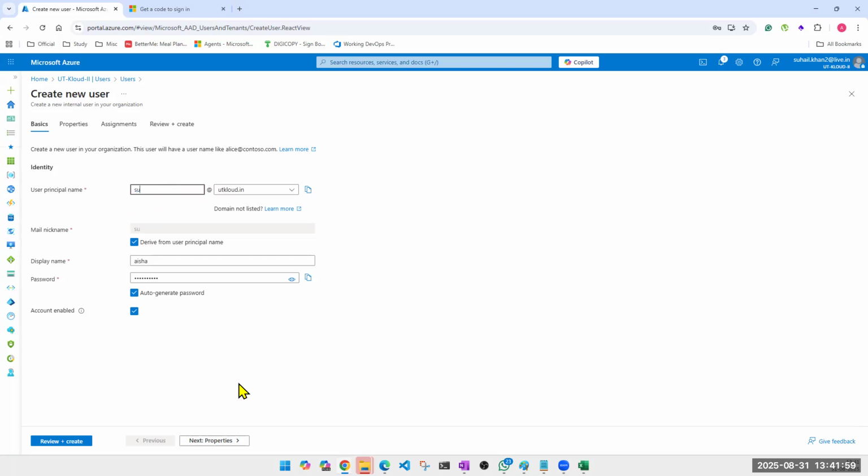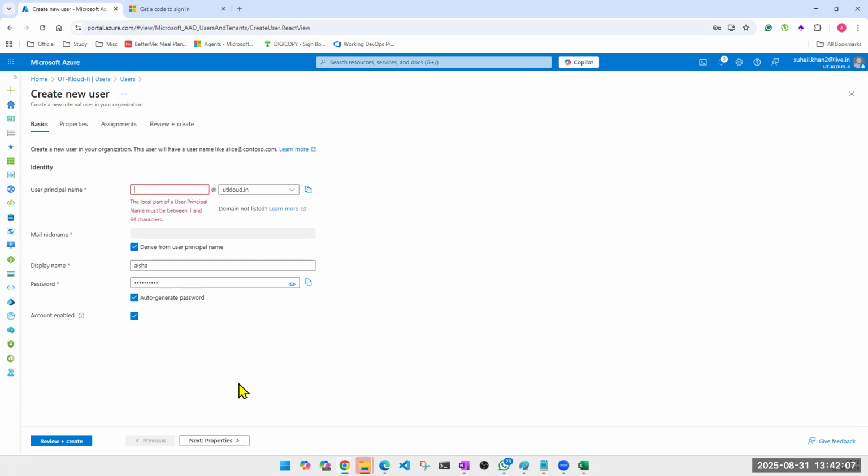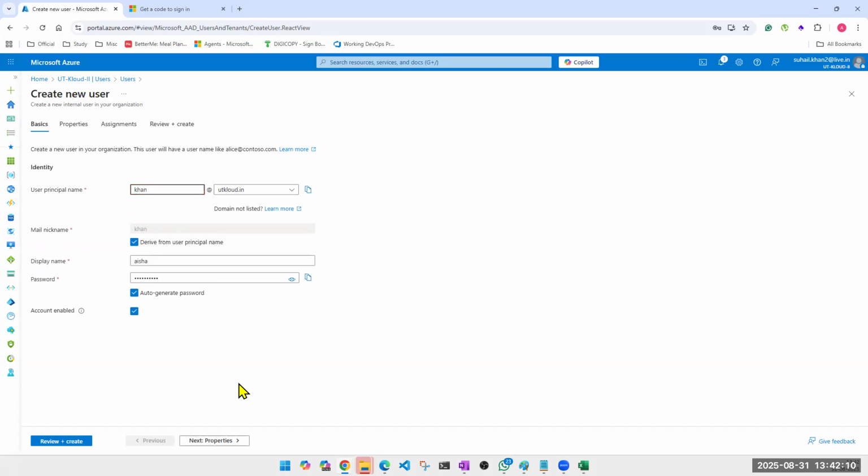By the way, look at this. You can't have a duplicate name. If someone is already there with this name, you can't have this. You'll have to put a one or two or something, right? So companies can have a policy that they have last name, initial of the first name, and employee ID, right? They can have it. Then obviously in this case, my employee ID cannot be my display name.